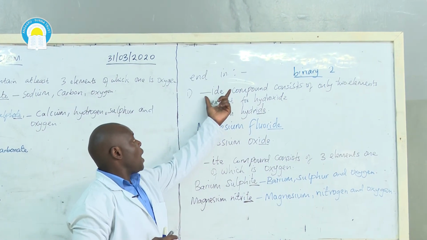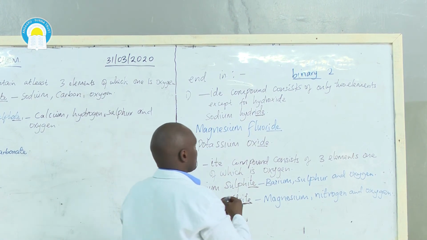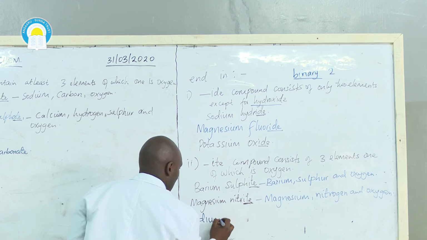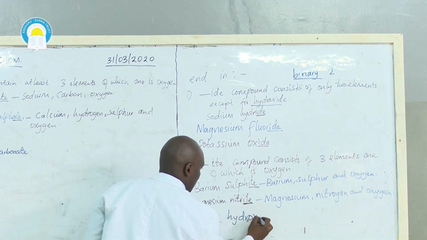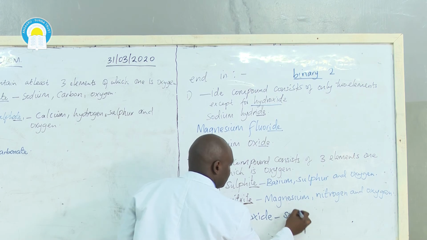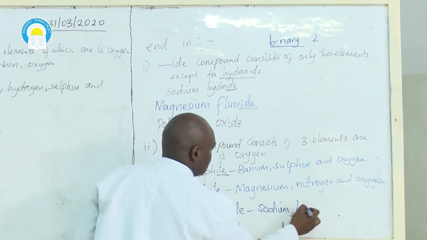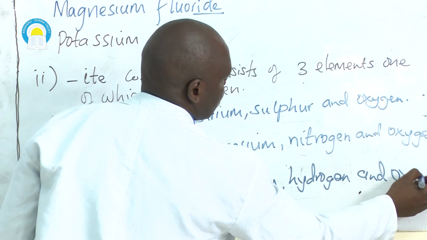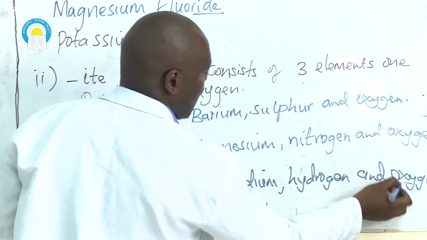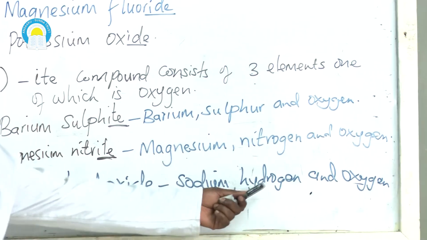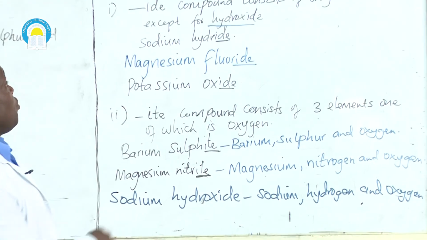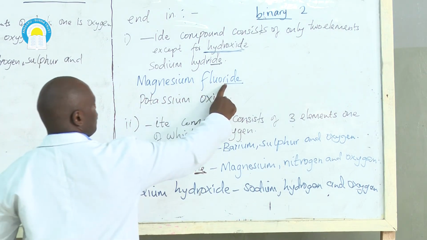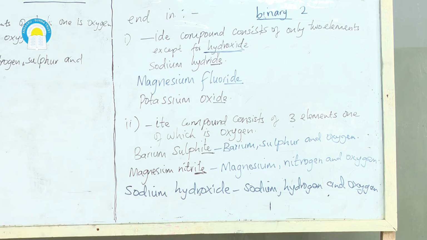So that one is IDE, except for hydroxide. Like if I say sodium hydroxide, it will be sodium, hydrogen, and oxygen. So hydroxide, oxide is oxygen, hydrogen, sodium hydroxide. So these ones are the ones that will not have only two elements. But magnesium fluoride, magnesium and fluorine, potassium oxide, potassium and oxygen.